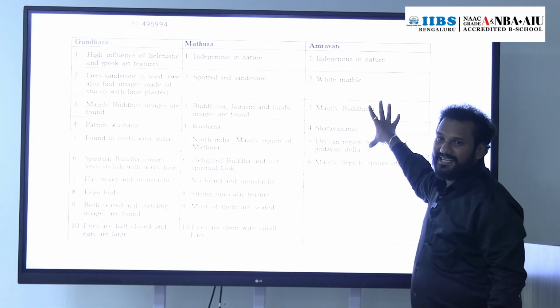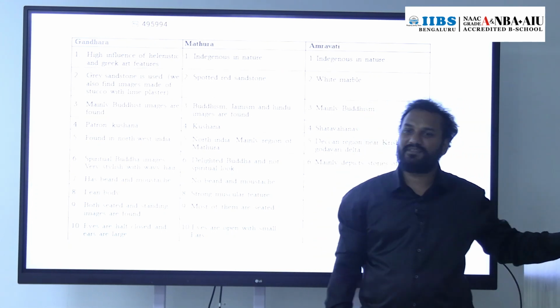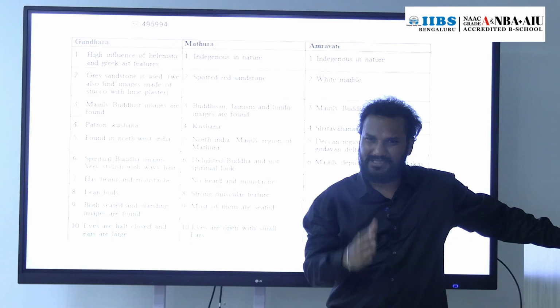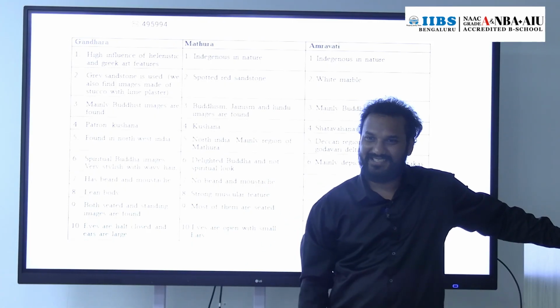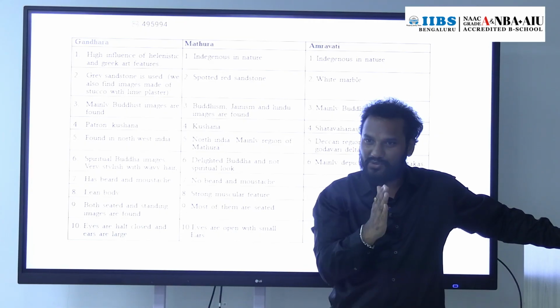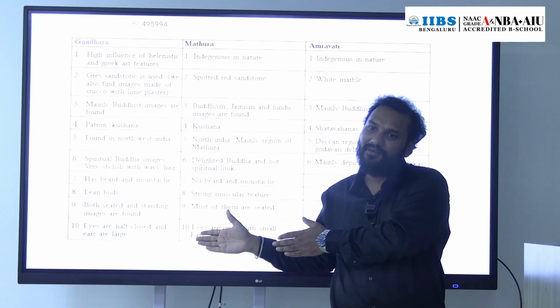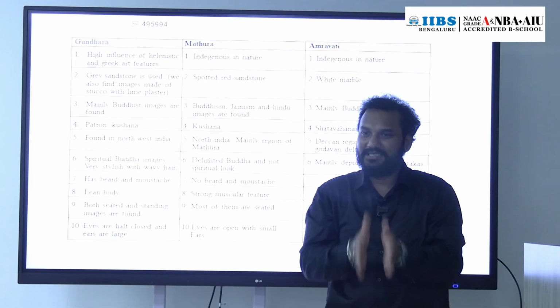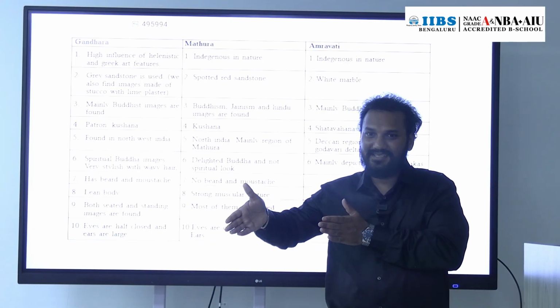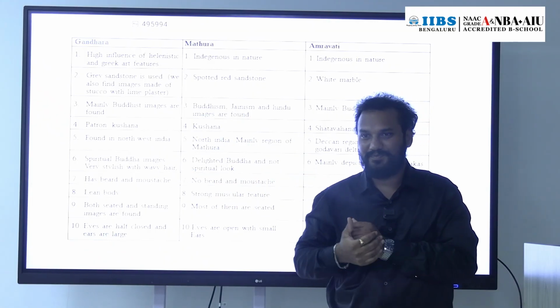In Amravati, there is no single statue of Buddha. It depicts the stories of the Jatakas, so multiple idols are there. So these are the differences between the Gandhara school of art, Mathura school of art, as well as Amravati school of art. The material they used influences the region as well as the depiction of Buddha.